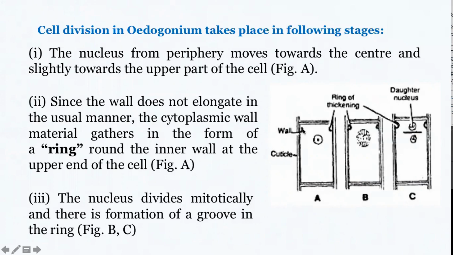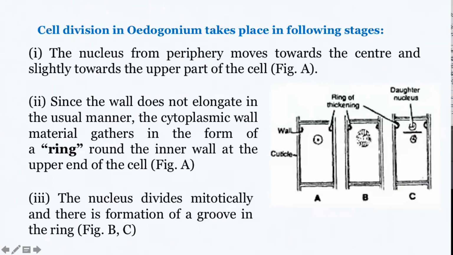This will start thickening and form a ring of thickening around the cell, and this ring mostly comprises the inner wall and the middle wall only. Because the inner wall and the middle wall are elastic, the outer wall is left out because it is inelastic.